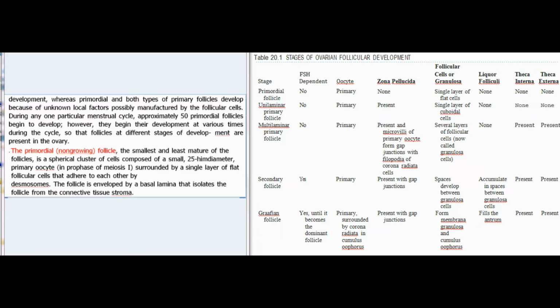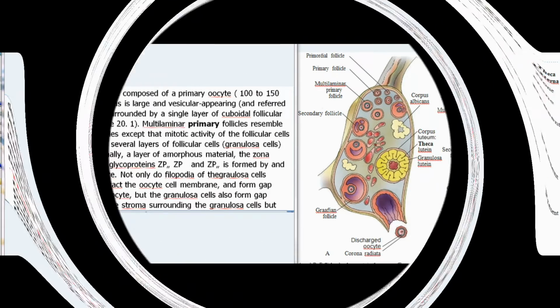of cells composed of a small, 25 µm diameter, primary oocyte, in prophase of meiosis I, surrounded by a single layer of flat follicular cells that adhere to each other by desmosomes. The follicle is enveloped by a basal lamina that isolates the follicle from the connective tissue stroma.